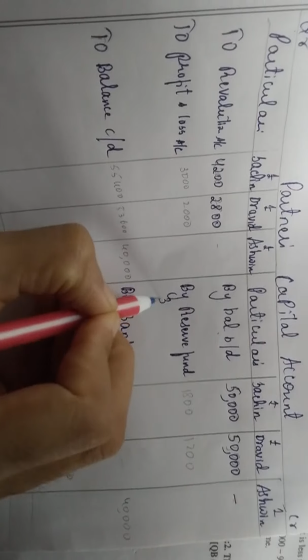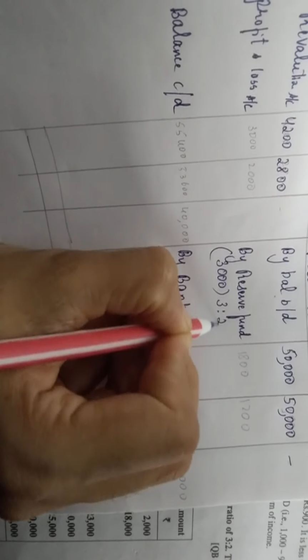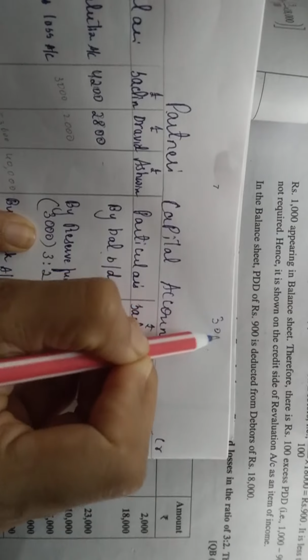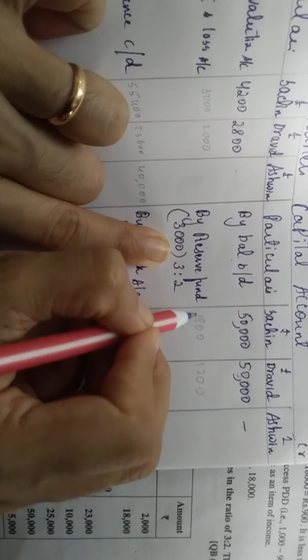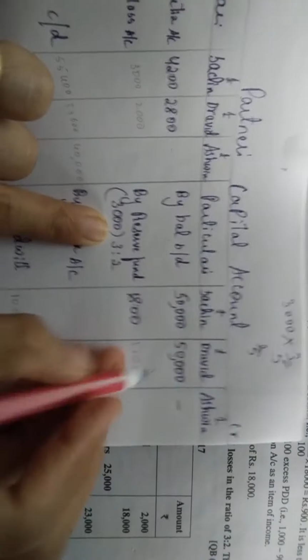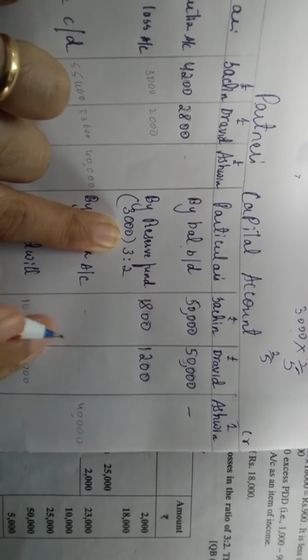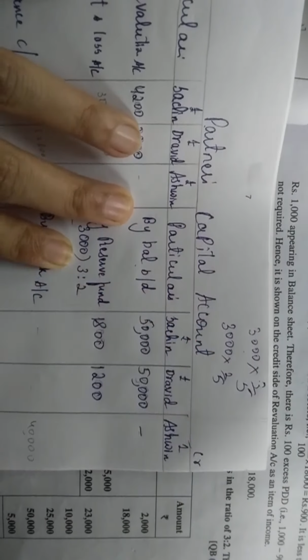The amount is 3,000, and you have to give it in the ratio 3:2. 3,000 into 3/5 gives you 1,800. Then for Dravid, 3,000 into 2/5 gives you 1,200.